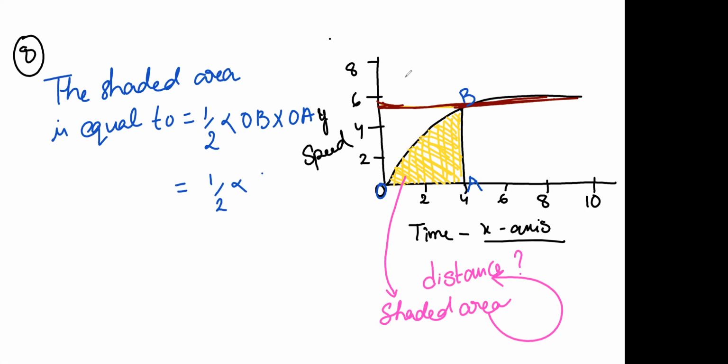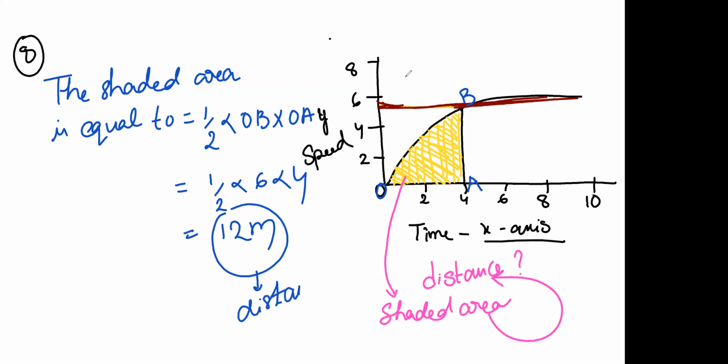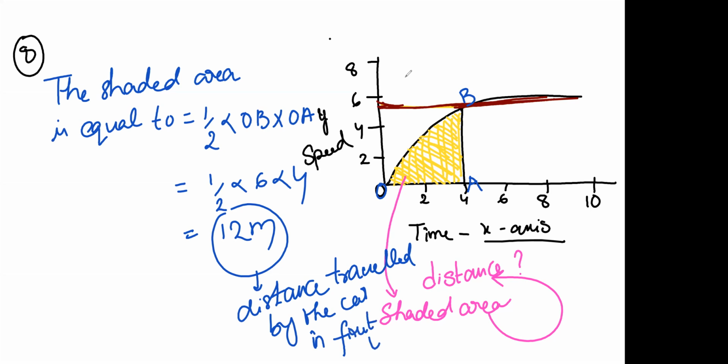Sorry, OB means what is the value I've given? Yeah, 6 into OA is 4. So 12 meters. Right? So 12 meters is the distance traveled by the car in first 4 seconds.